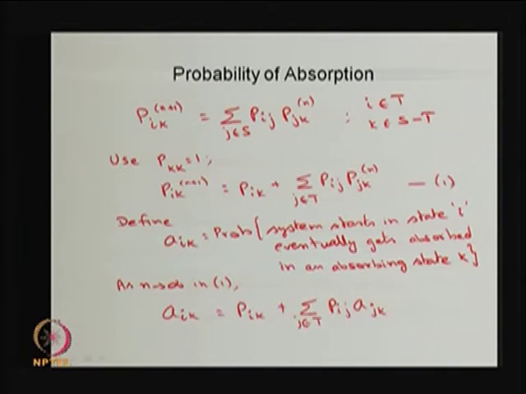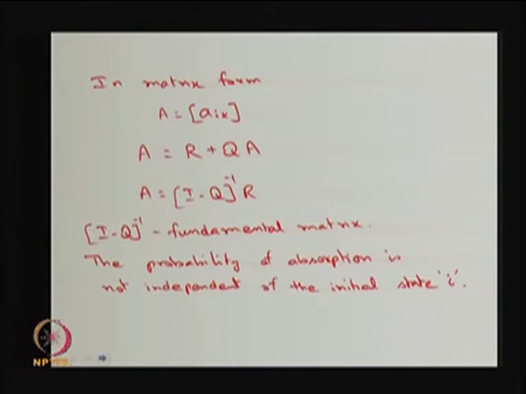Now, I am taking equation 1 and making n tend to infinity on both sides. The left hand side will be a_ik, because as n tends to infinity, this will be a_ik. Similarly, p_jk of n is also a_jk. Therefore, I will have a_ik on this side and a_jk on that side. So, this is a sort of recursive equation. This is in the element form; I can go for the matrix form.